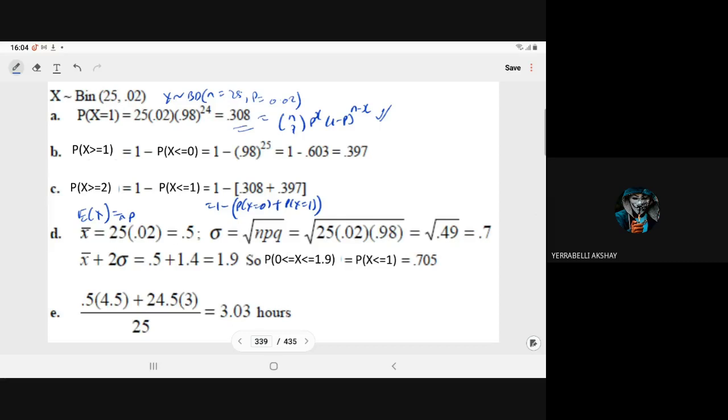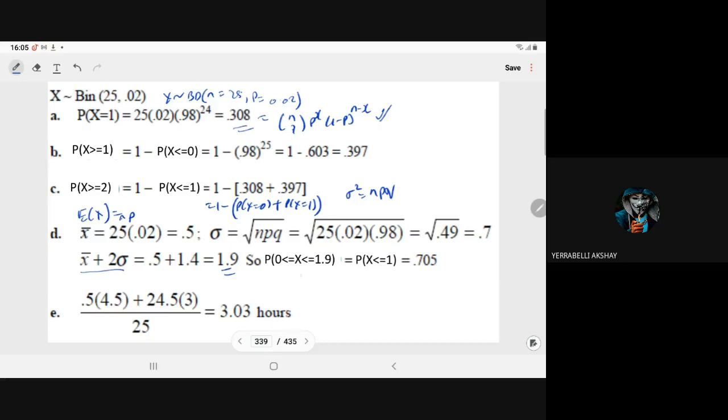From here, we compute the standard deviation. Standard deviation is the positive root of the variance of X, the binomial variate. And for the variance, we know the formula is npq. So root of npq will come to 0.7. They want it to be within two standard deviations. So X bar plus 2 sigma is 0.5 plus 1.4, that is 1.9.